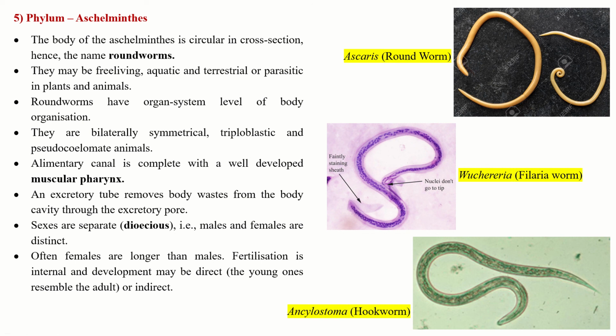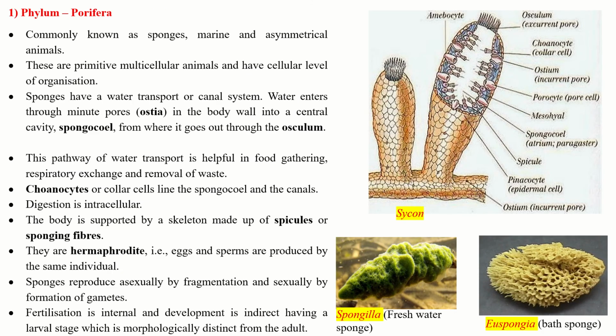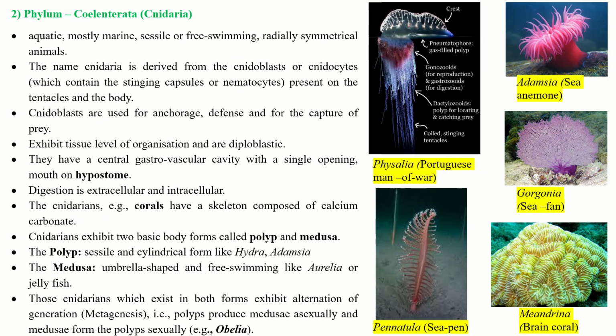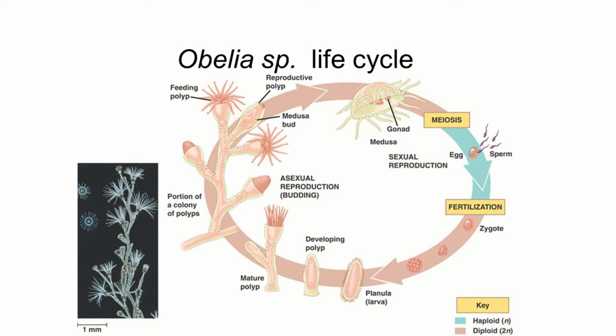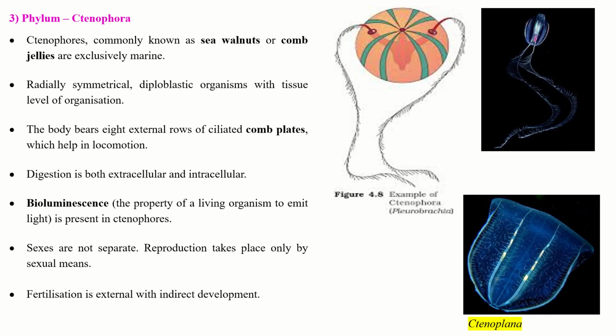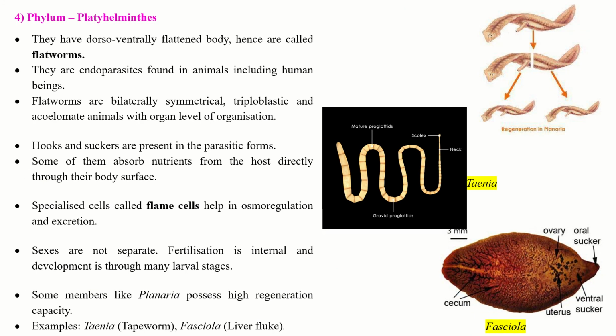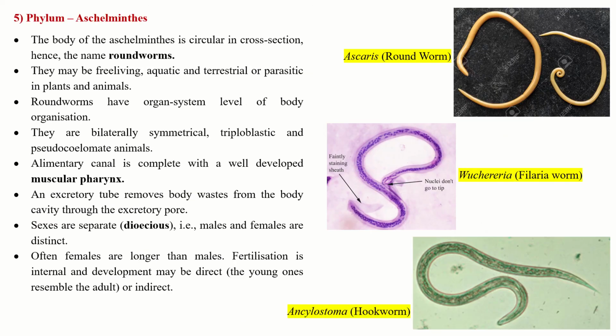So today in this video we have studied different phyla such as phylum Porifera, phylum Coelenterata, the alternation of generation in Coelenterata, then phylum Ctenophora, phylum Platyhelminthes, and phylum Aschelminthes. So I hope you have understood the characteristics of all these phyla. In the next video we will study the remaining phyla.